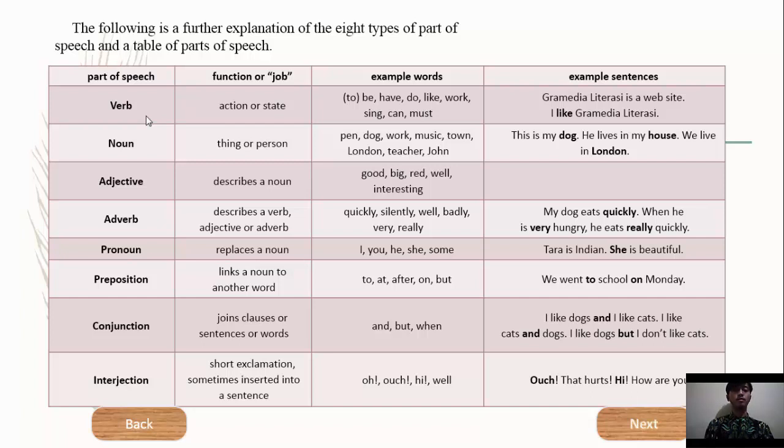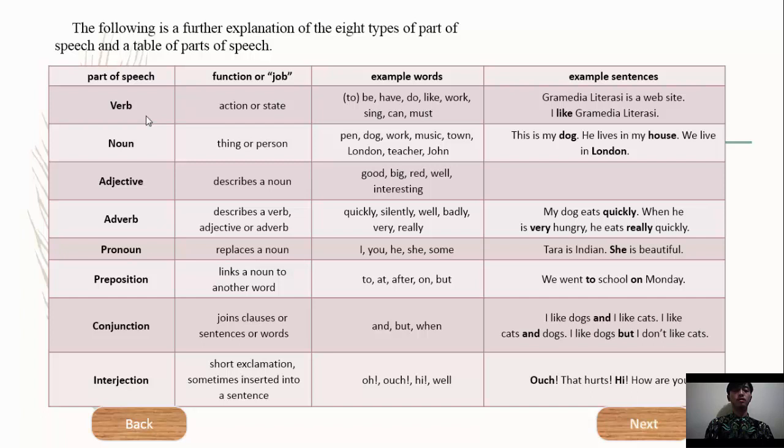Next, preposition. Function or job of preposition is links a noun to another word. Example words of preposition are to, at, after, on, but. Example sentence of preposition is: we went to school on Monday. To and on are prepositions.